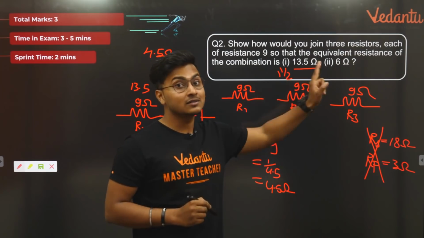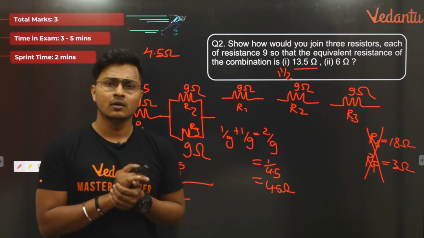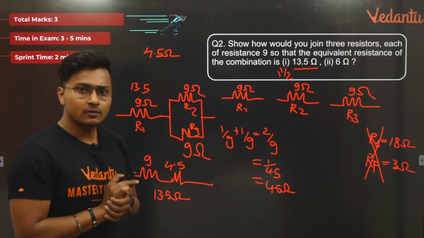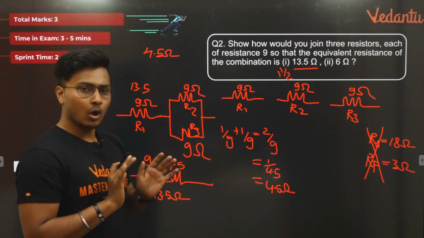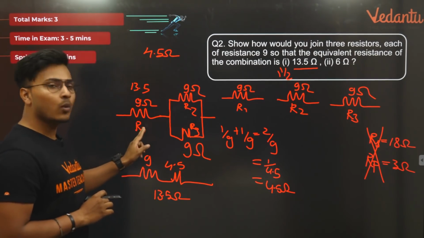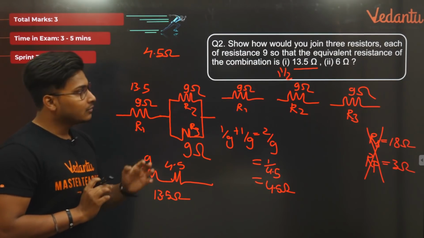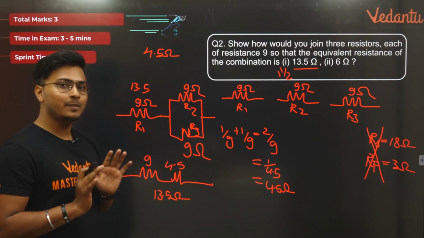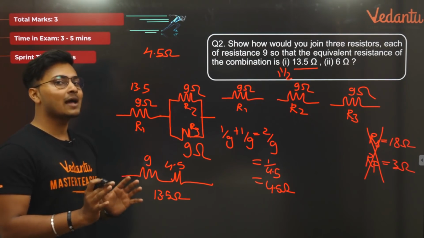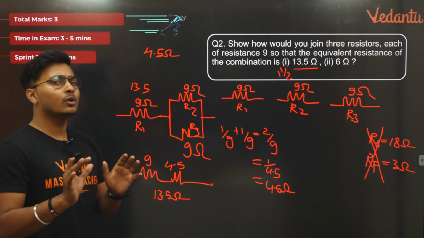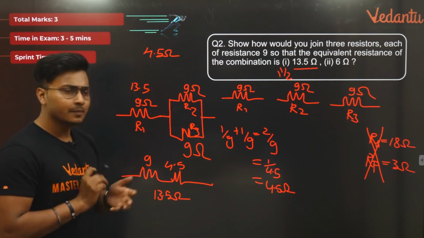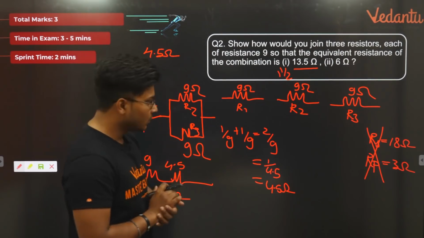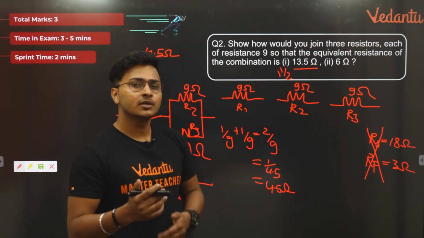Talking about the second part, 6 ohms. Now it is pretty clear. In the case of 6 ohms, I cannot have one in series. The entire structure must be somewhere or other parallel to each other. कुछ ना कुछ पैरेलल में होना बहुत जरूरी है. सिंपल सी बात है, ट्राई कर लेते हैं. पहला कॉम्बिनेशन क्या होगा?